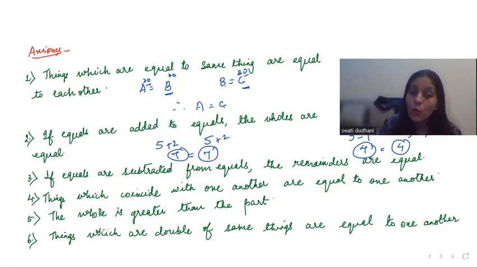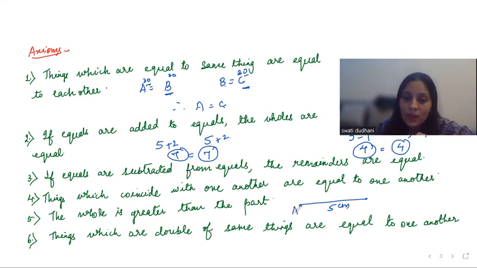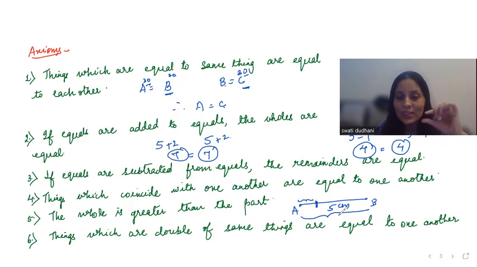Next, the whole is greater than the part. Obviously, the whole thing will be greater than the part. Now let me take a line segment of 5 centimeter. If I take a part of the line segment, let's say from A to this point, this part will definitely be lesser than the whole. So the whole is always greater than the part.